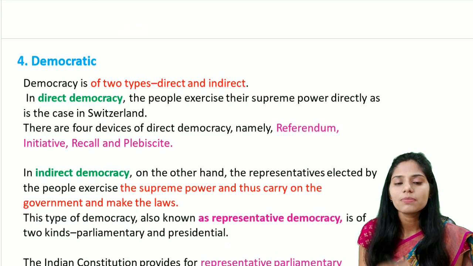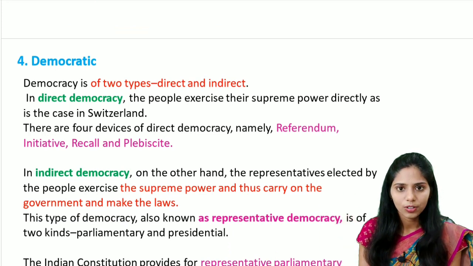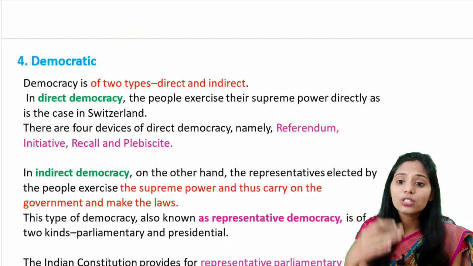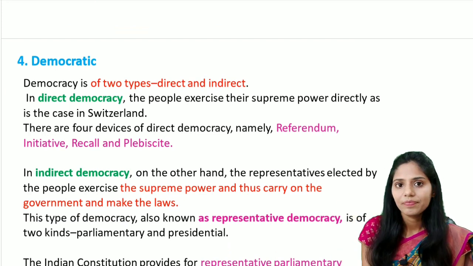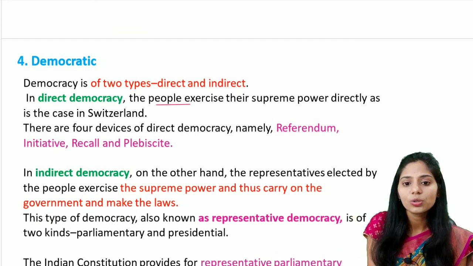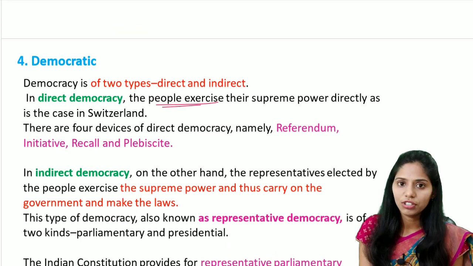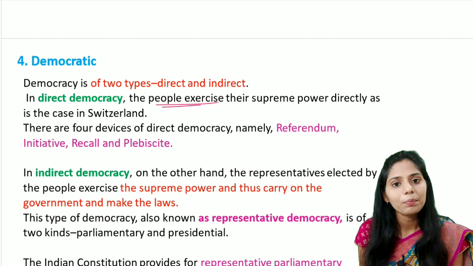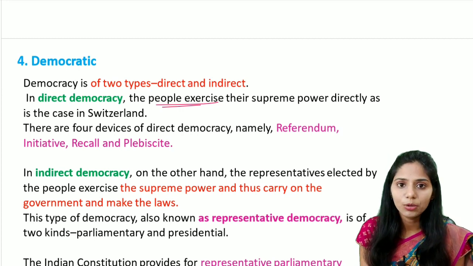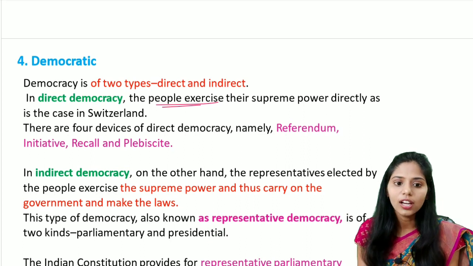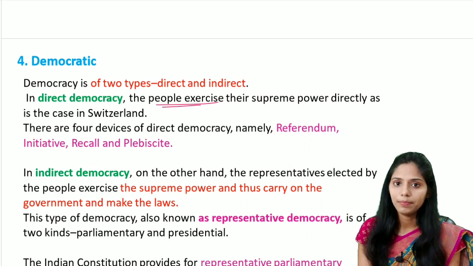So what is the difference between direct democracy and indirect democracy? Direct democracy means the people exercise their supreme power directly. Okay, the people have the supreme power and they exercise it directly. The example is Switzerland. The 4 important devices of direct democracy we already discussed. They are referendum, recall, initiative and plebiscite.